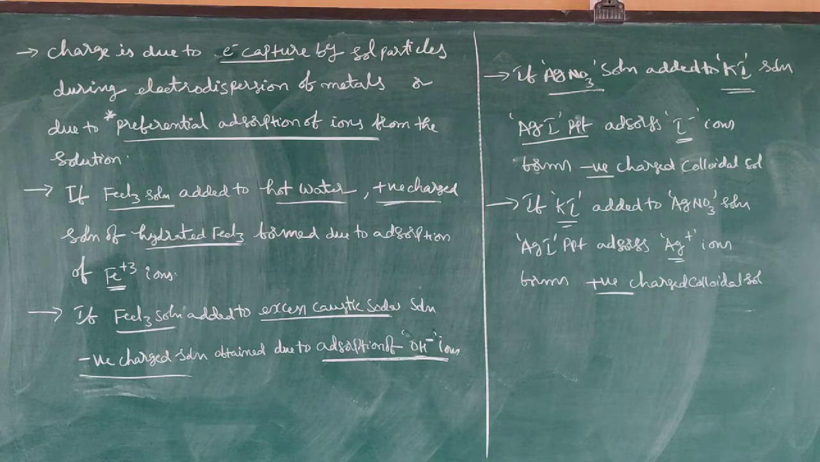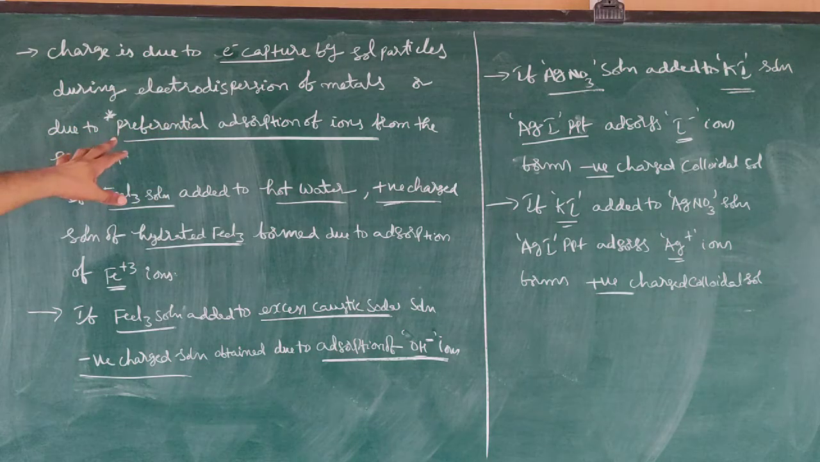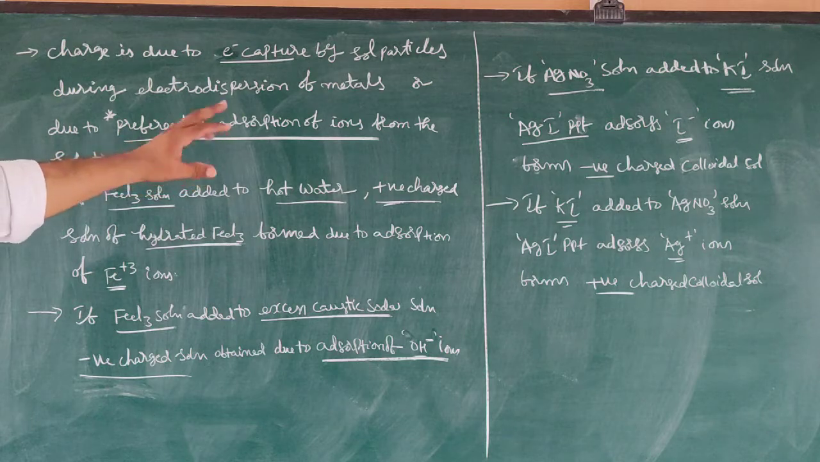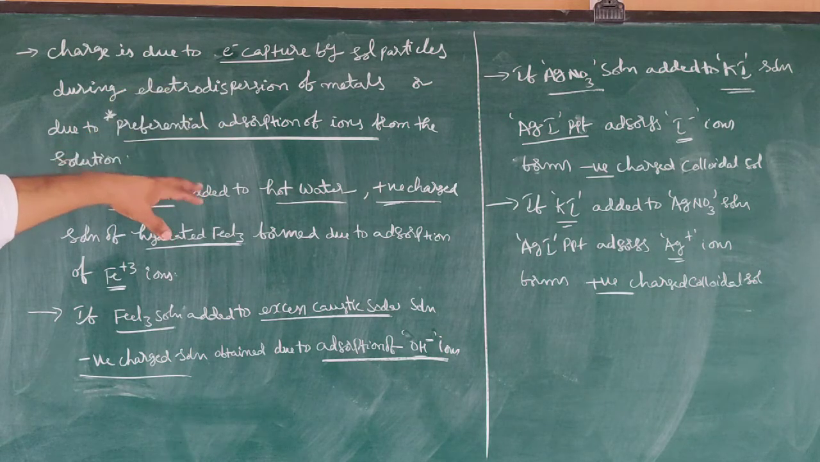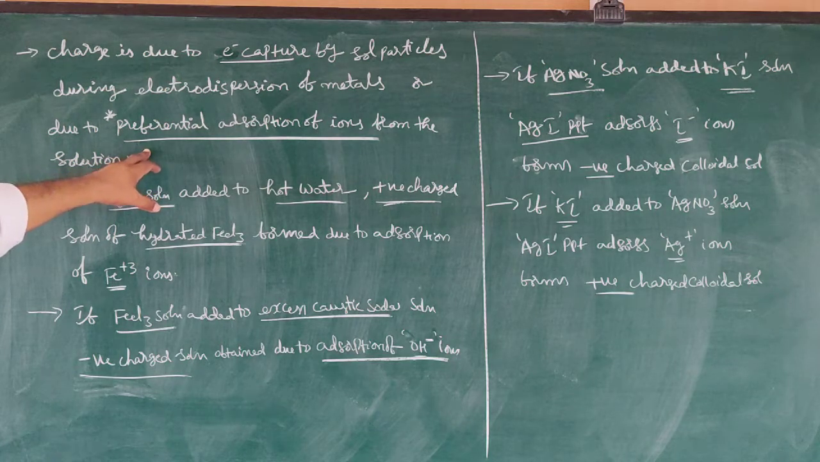Next, the charge is due to electrons captured by sol particles during electrode dispersion of metals, or due to preferential adsorption of ions from the solution. Please observe: preferential adsorption of ions from the solution. In the majority of cases, this is possible.